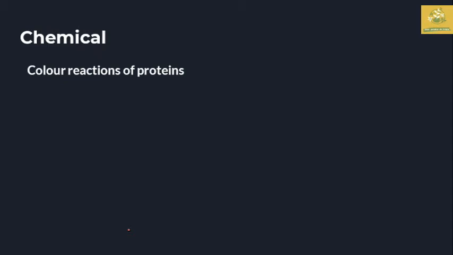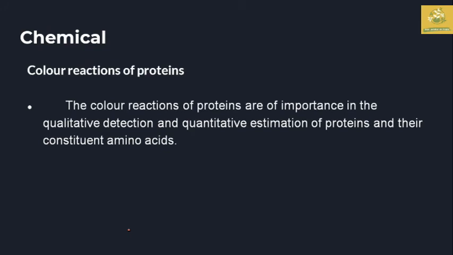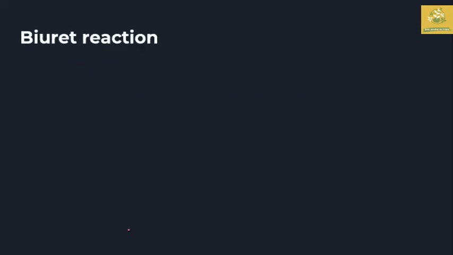In the chemical properties of protein, the color reactions are mainly important for the qualitative detection as well as the quantitative estimation of protein. They are used to find out which constituent amino acids are present in a particular protein. The first one is the Biuret reaction.